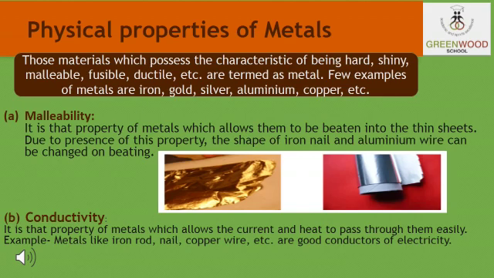It is that property of the metals which allows current and heat to pass through them easily. So that's why the electric wires are made up of metals. For example, if we take metals like the iron rod, you will see the immersion rod which you use in the winters for heating of water. So metals like the iron rod, nail, copper wire, these are good conductors of electricity.